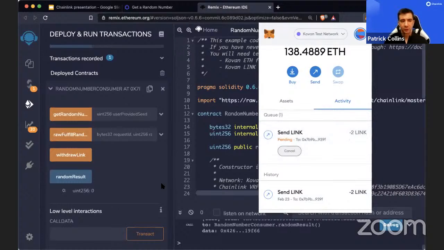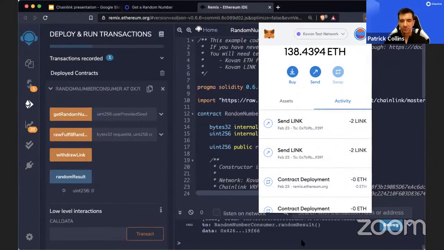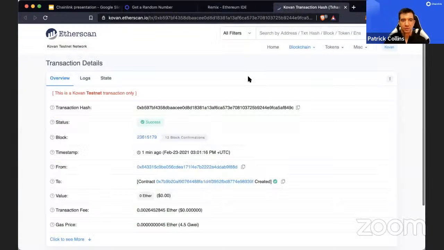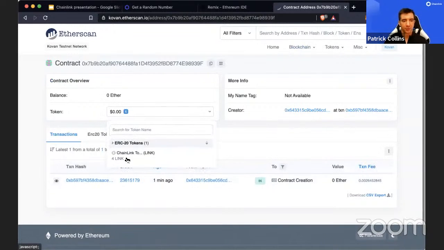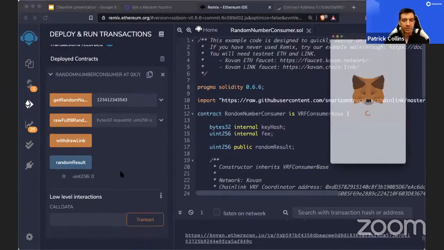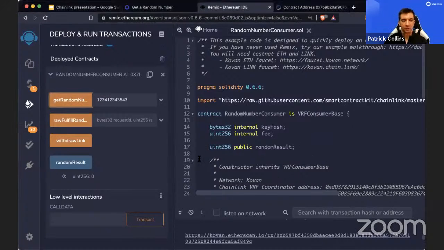And then whenever this confirms, we can actually get this random number, because we're going to be sending this contract to the Chainlink node. So here's our contract. We gave it 4 Chainlink by accident, but now we can do this request random number. We'll do just some random seed here, do get random number. MetaMask is going to pop up, and we're going to hit confirm.